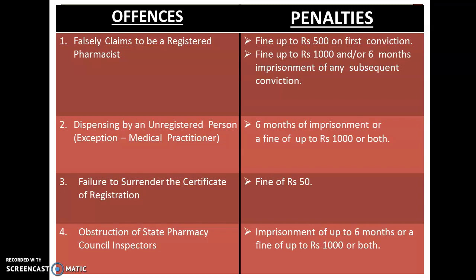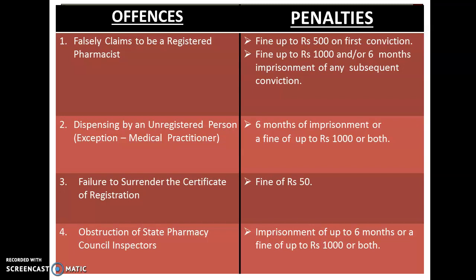There are certain conditions where, if such offenses occur by the registered pharmacist, he may be subjected to certain penalties or punishments. So there are 4 main offenses which generally occur. First one, falsely claiming to be a registered pharmacist. Then he will be fined up to 500 rupees for the first conviction, and if he repeats the same mistake, then the fine will be up to 100 rupees and 6 months imprisonment on any subsequent conviction.